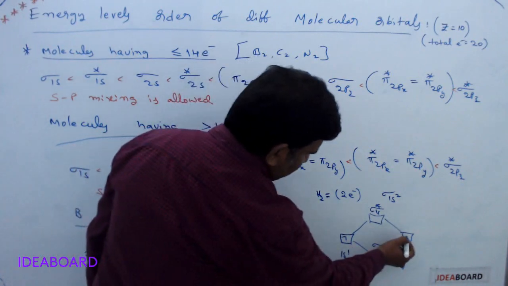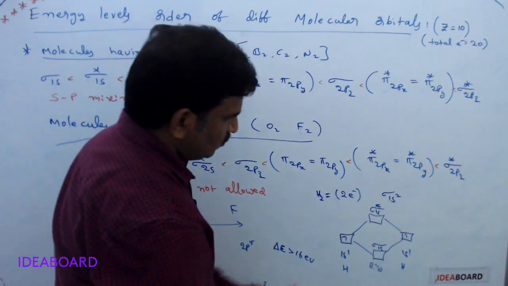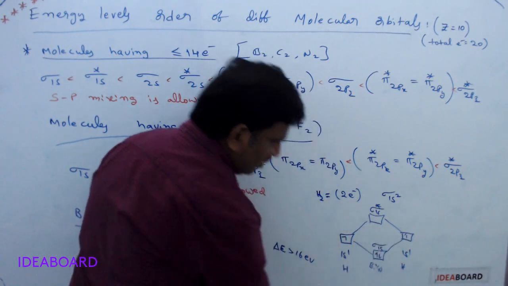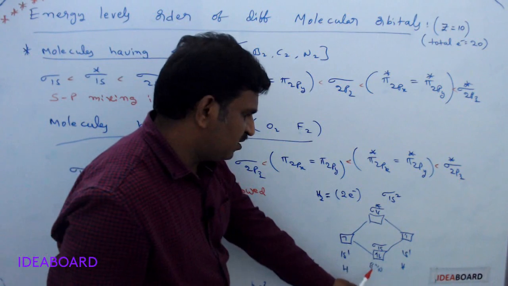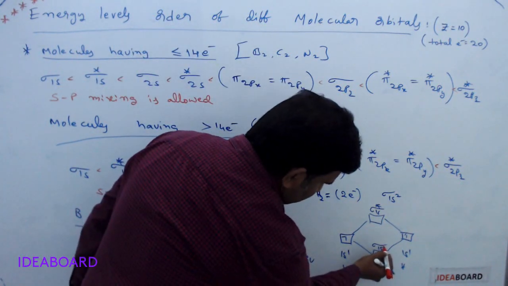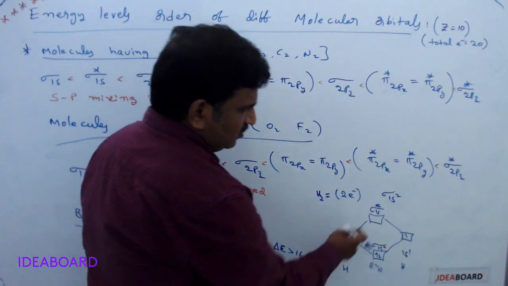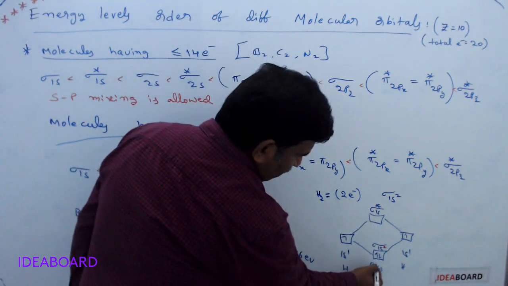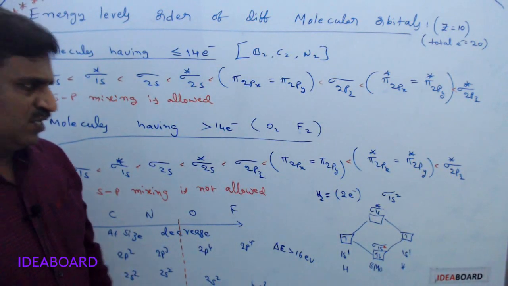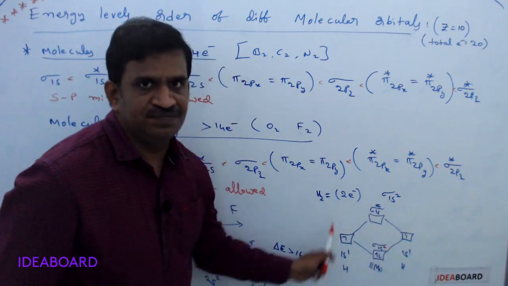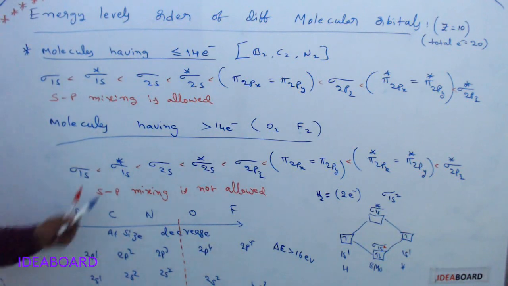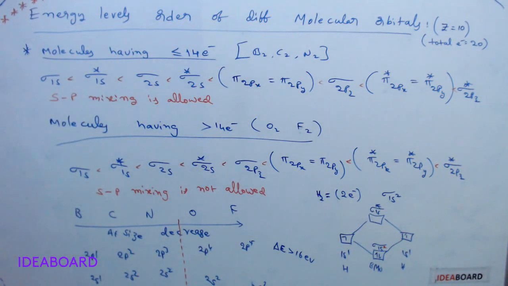One electron is present in each atom, so these two electrons first occupy the lower energy level. A pair of electrons is present in sigma 1s, so I write sigma 1s2, and the anti-bonding molecular orbital is empty. That is the molecular orbital diagram for hydrogen. For the other molecules also we will see tomorrow.